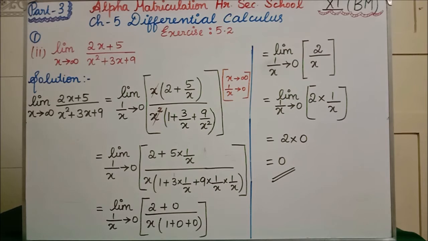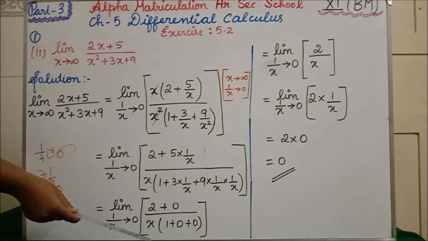Students, carefully listen. Only 1 by x will tend to 0. Simply for x you should not put 0. This is wrong. Only this is correct. Wherever you are having 1 by x, for that only you have to put 0. Here there is no 1 by x, here only x is there. So you should not write 0 here.